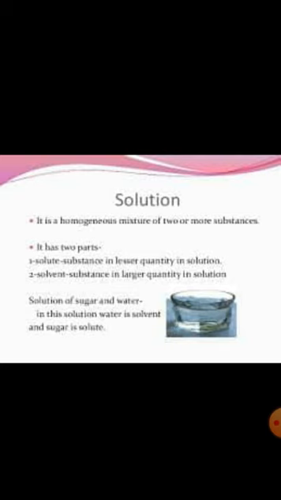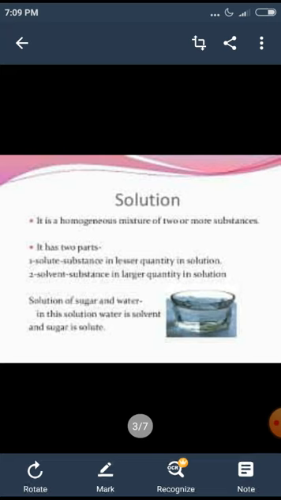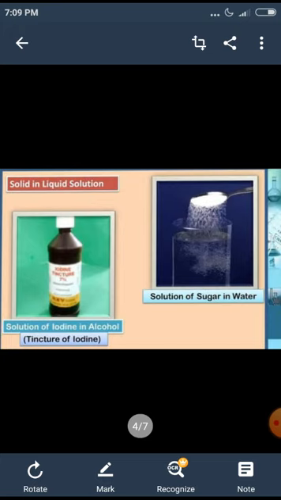So I think you understood what is solute and what is solvent. The one that is present in smaller quantity is solute, and the other component which is present in larger quantity is solvent. Now let us discuss few more examples of solution.